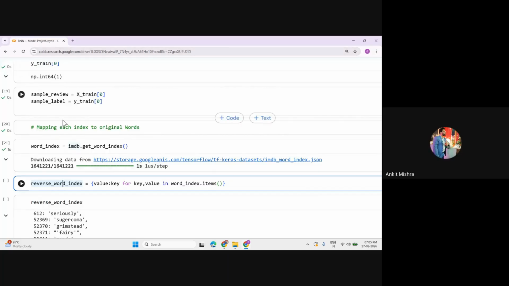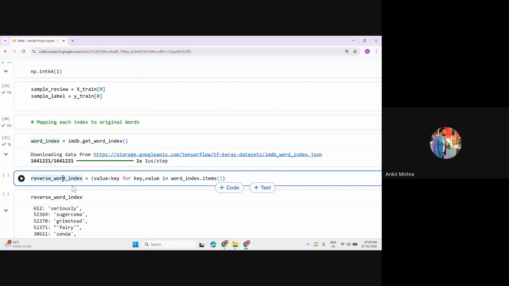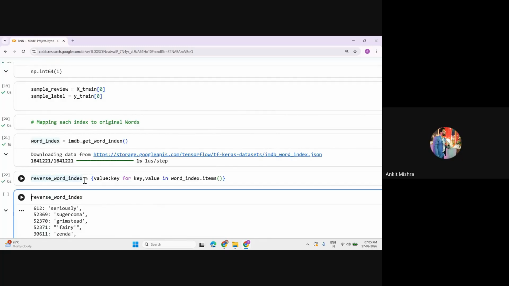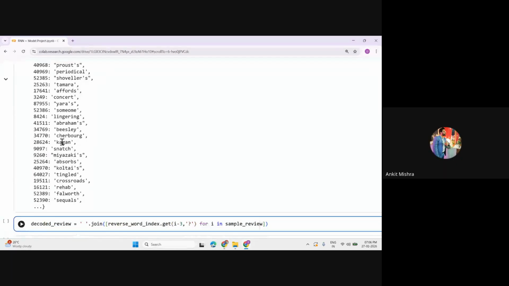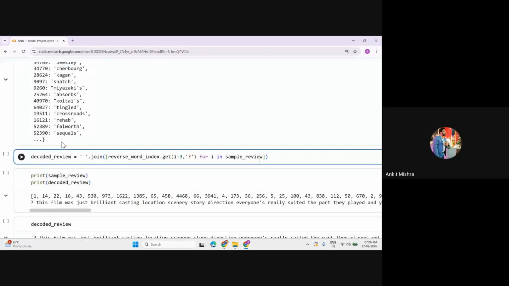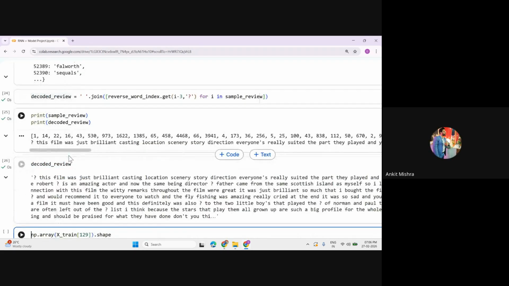Whenever we get any numerical value, we use a dictionary comprehension to find the word associated with it. This code reverses the word index, where we pass the key in numeric format and it gives you the review in word format. And this is the sample review and the decoded review as well.